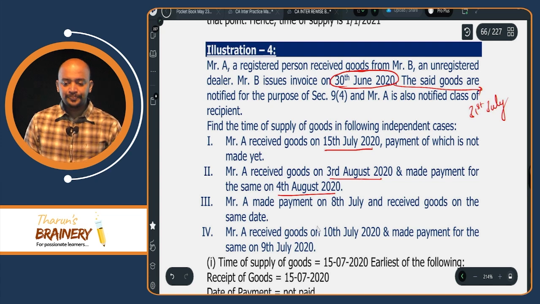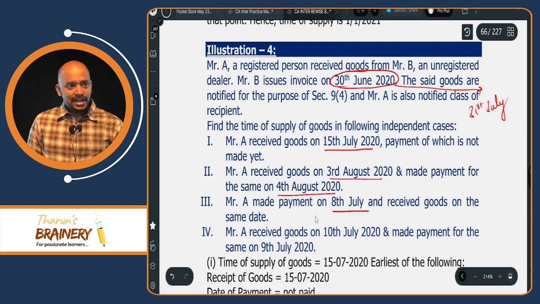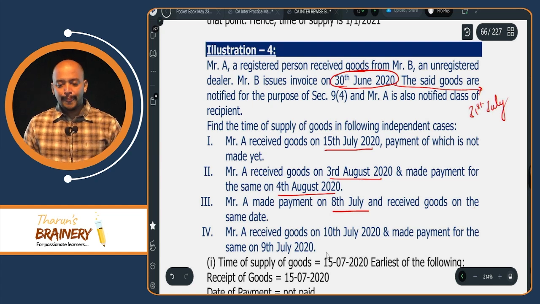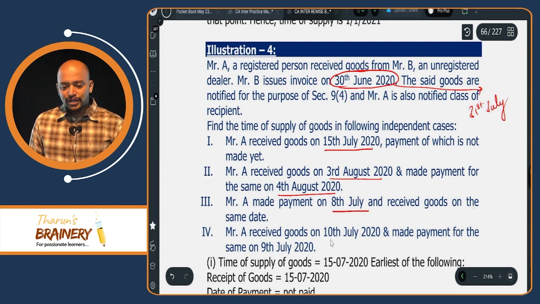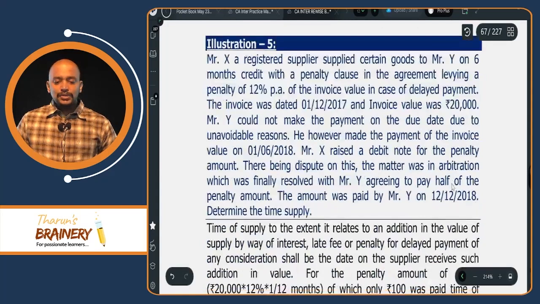Next, the third one. 8th July. Why? Whichever is earlier is 8th July. Payment date 8th July. Received goods on 8th July. 31st July. Whichever is earlier, 8th July. Then fourth case. 9th July, 10th July goods are received, payment 9th July and 31st July, whichever is earlier, 9th July. Understood? Then illustration 5.